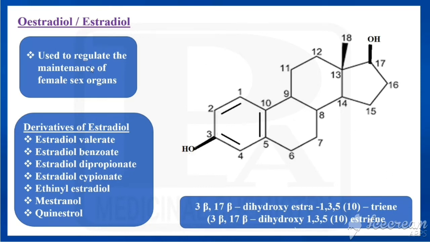It is used to regulate the maintenance of female sex organs, and it is available as estradiol valerate, estradiol benzoate, estradiol dipropionate, cypionate, ethinyl estradiol, mestranol, quinestrol. So these are the forms of estradiol. What are they? Available as valerate salt, benzoate salt, dipropionate salt, cypionate salt, ethinyl estradiol, mestranol, and quinestrol.